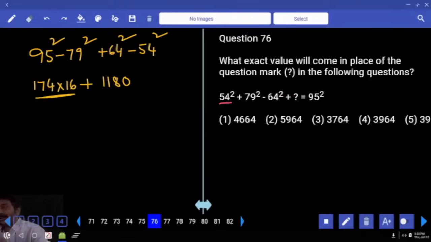How many times do we want 174? 16 times, in the sense, can I write 10 times? Half, 5 times, plus 1 more time. Can I do that? Now, 10 times 1740. Half, 5 times, 870. 1 more time, 174.